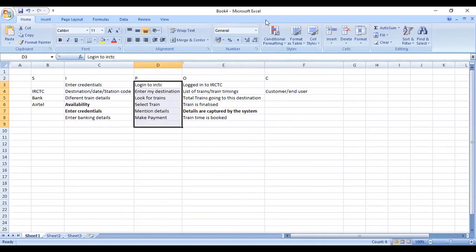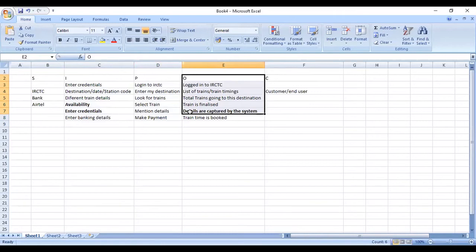Anybody has any questions? I just want to check, this SIPOC is a macro level presentation, and if you come to the process, it is a micro level. Is it so? Yeah. The SIPOC has only one component, which is P, which talks about the process. Only P. But the rest, you see, here it's an input, here it's an output. But yes, the answer to your question is right. It is a very high level. It is a very macro level.